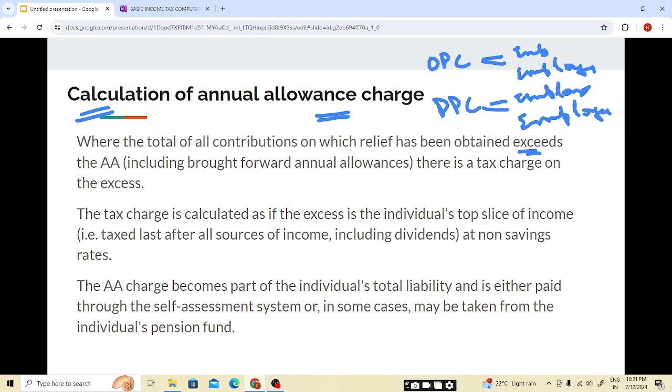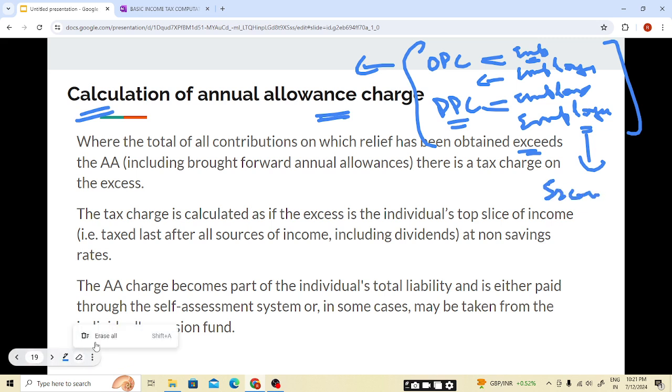I hope this is also clear, student. These are all the contributions, but the tax relief will be available in a different way. Occupational pension scheme, employee: it is an allowable deduction, employer: it is exempt. Personal pension scheme, employee pays: it will be treated as a gifted donation, same as we have already done, students. We have already covered it. And if any employer pays for the employee's contribution, it will be exempt. I hope this is clear.